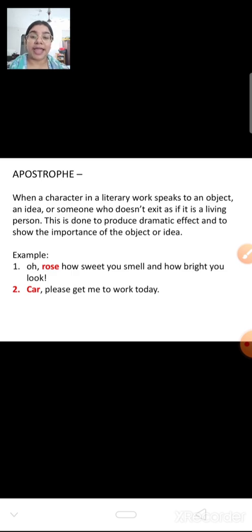Now, apostrophe means, for example, most of the time it happens that if you ride a scooty, it must happen with you also. Whenever you are getting late to go somewhere and your scooty doesn't start, then you start speaking to your scooty, "Yaar, please jaldi start ho jao. I want to go there. I want to rush there." So you are speaking to a scooty which does not exist as a person, which cannot speak to you, but you are speaking to that. That is known as apostrophe.